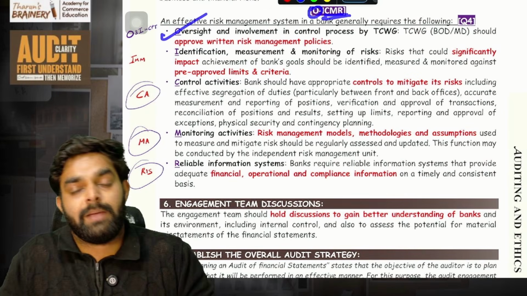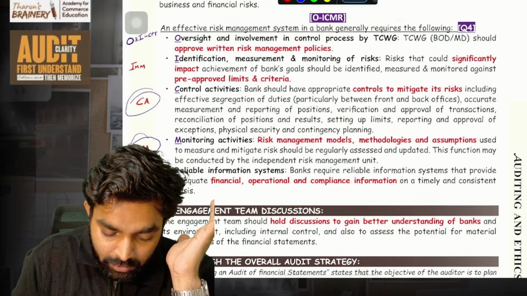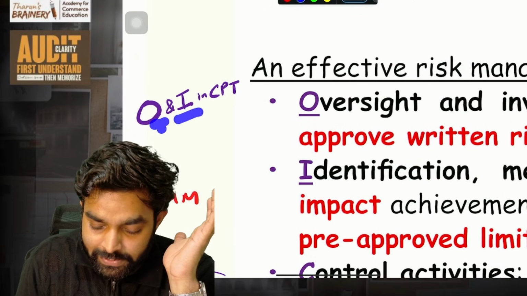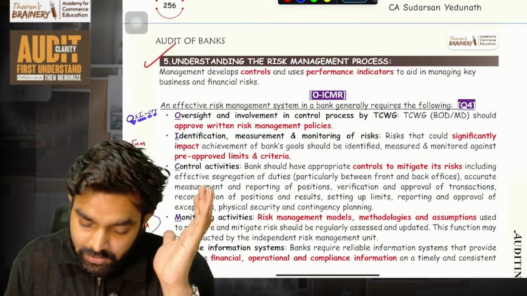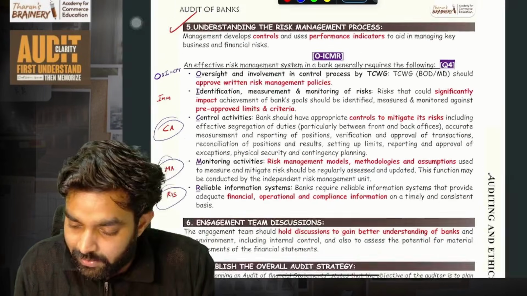Then that is O, ICMR. ICMR, you know, right? Indian Council of Medical Research. Simple. Or you can think like O and I: oversight and involvement in the control process by TCWG. O and I, OICPT, or you can learn it like this.